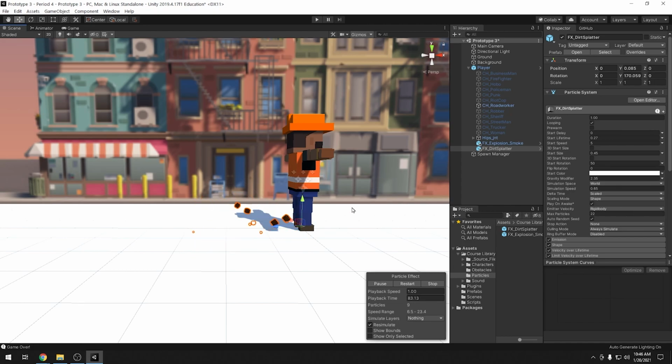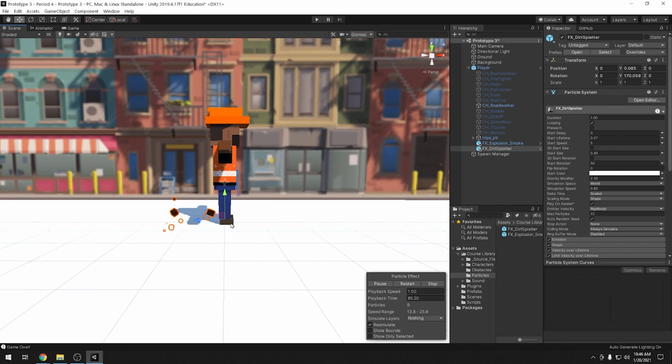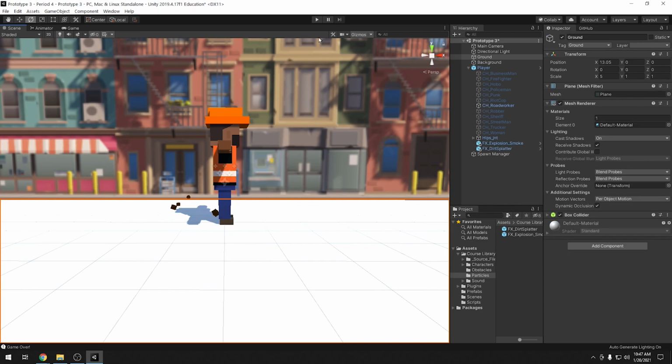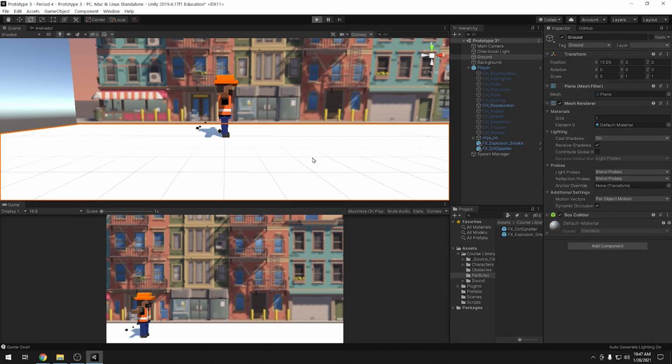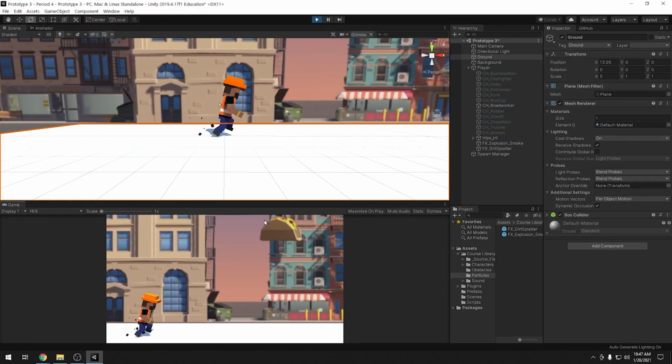Some of those positions are below the terrain. You can see some of them go straight into the ground, and I want some of them to come up and out. So I'll move it up a little, and then I'll rotate it a little bit more until I have an effect that I think looks pretty okay, right? It's kind of like dirt. And we can go into play to see this in action. See him running with this particle effect.